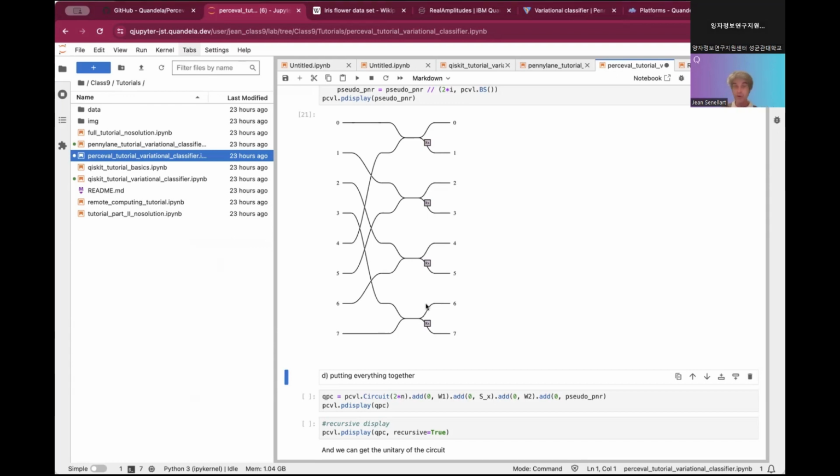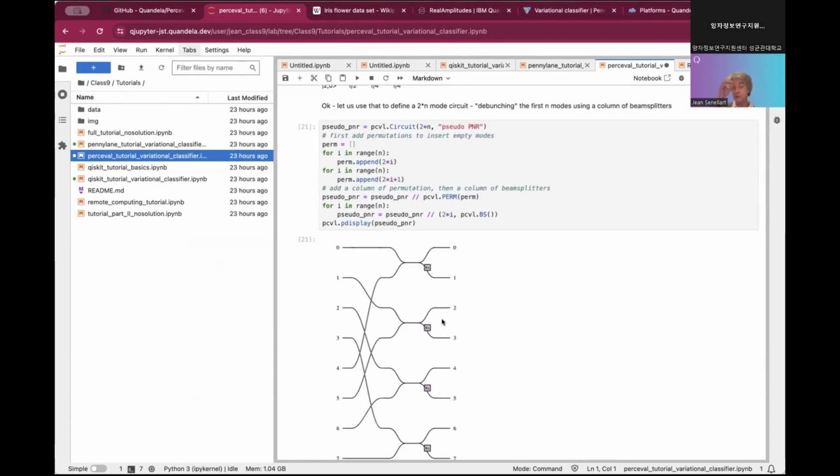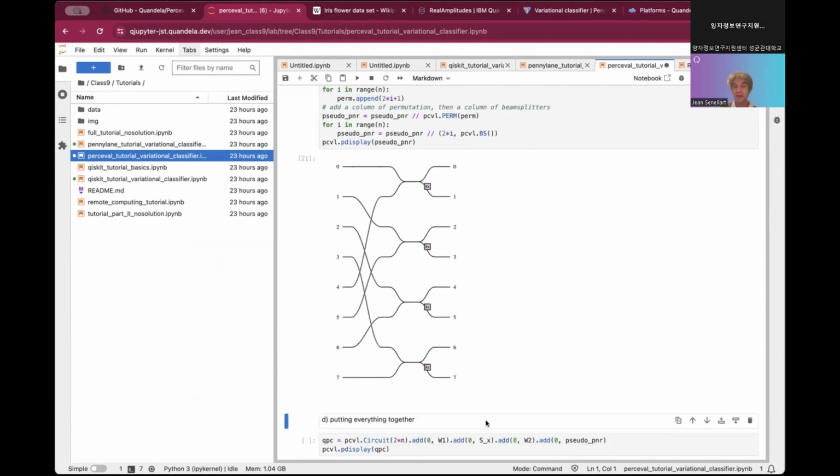Of course, it's not enough because we still have cases where there is some bunching of photons, but we could continue doing that, and we could put a second layer of beam splitters here that will just multiply by 2 again my number of output modes. Physically, I cannot do that if I'm working on a 4 mode chip because I have only 12 modes available on my chip. So I cannot add 16 output modes from pseudo-PNR. They don't fit in my chip.